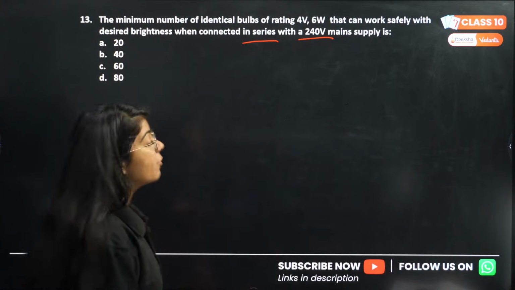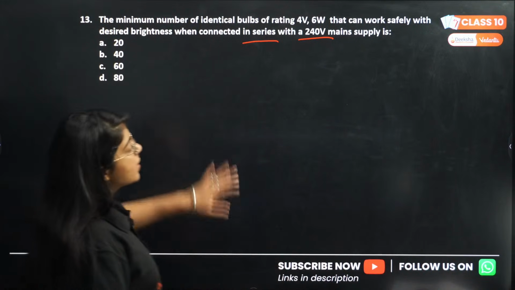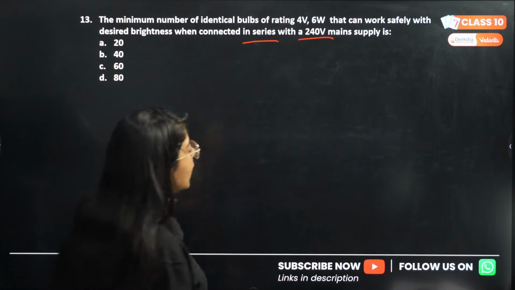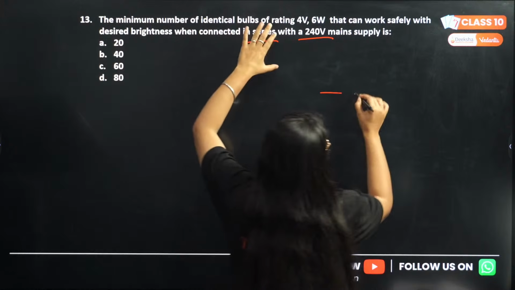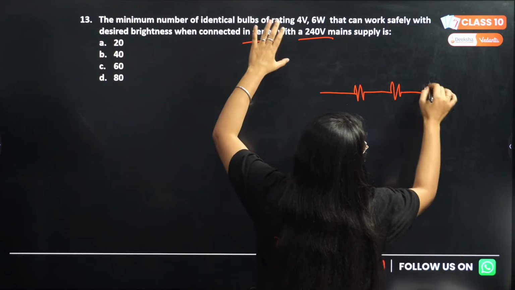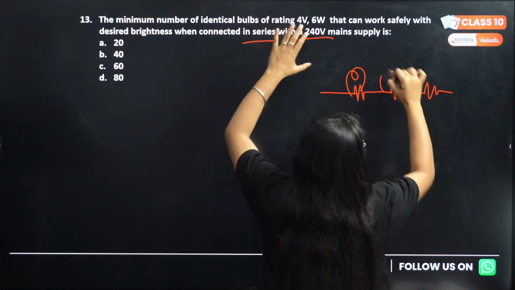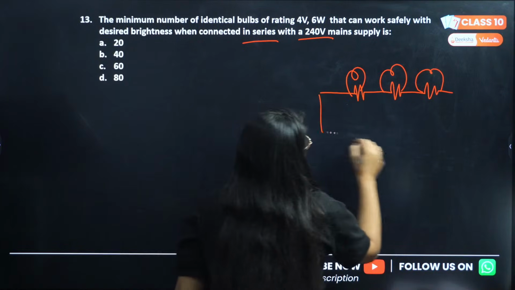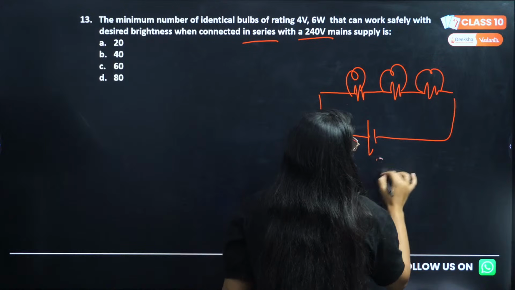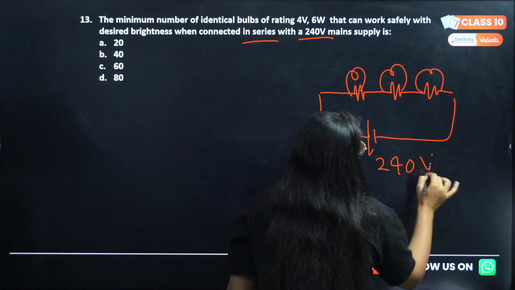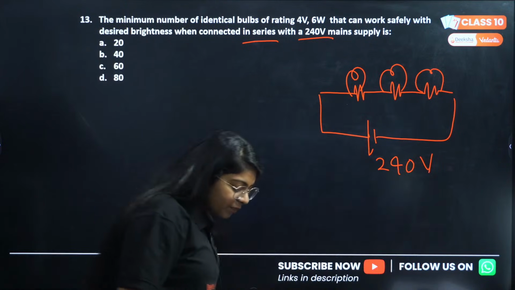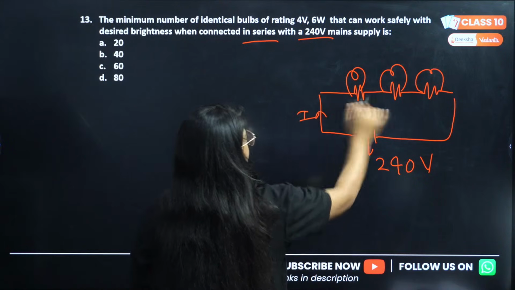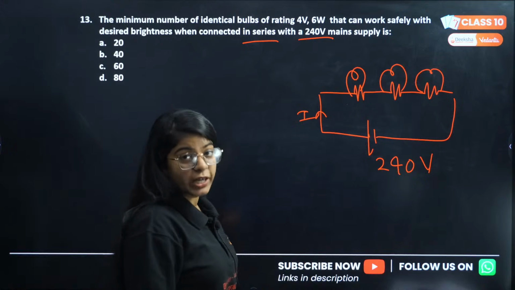Okay, if you see this question, this is very simple. All you need to know is that the bulbs are connected in series. So if 3 bulbs are connecting and the total supply is 240 volt, current remains the same in all these 3 as they are in series, but voltage divides.